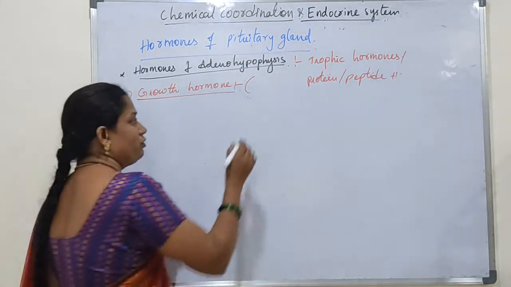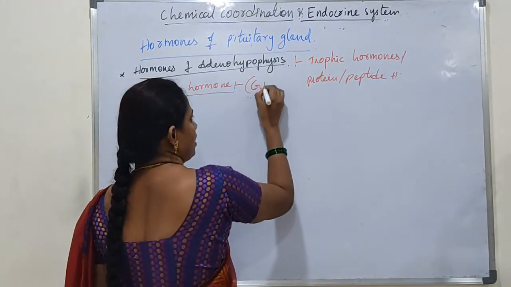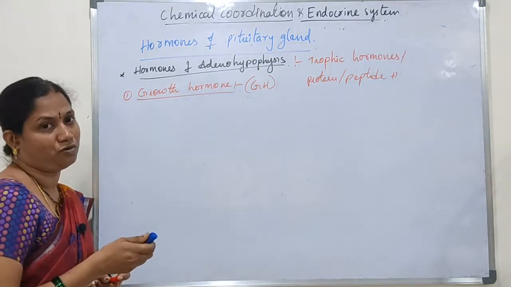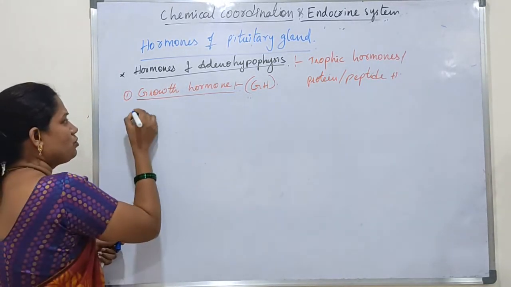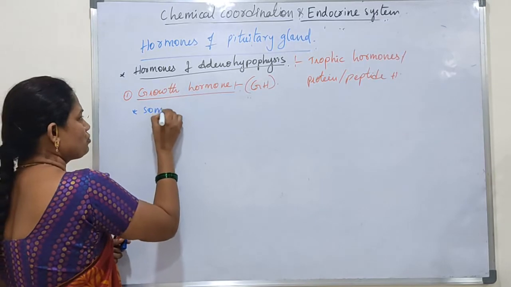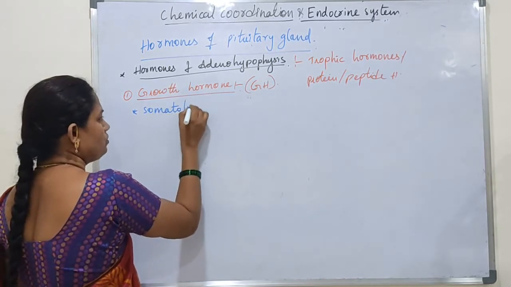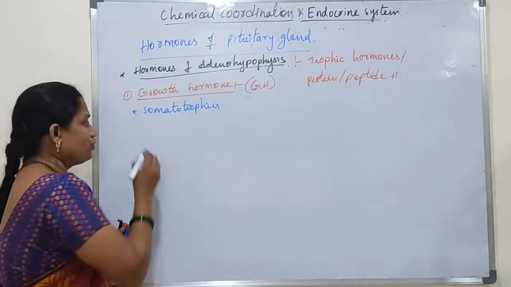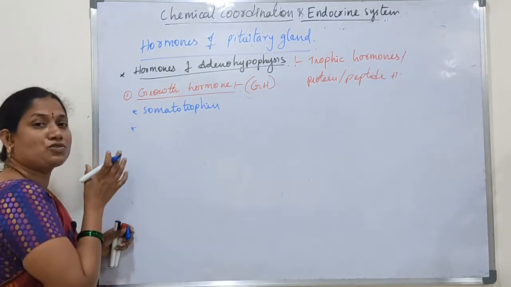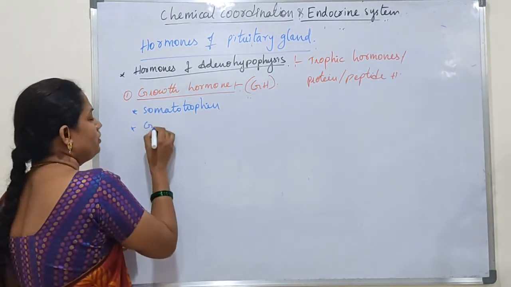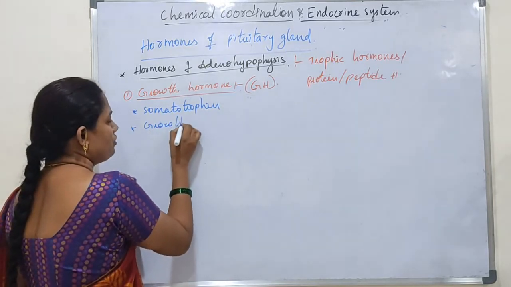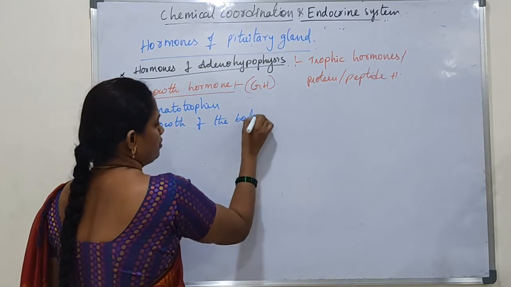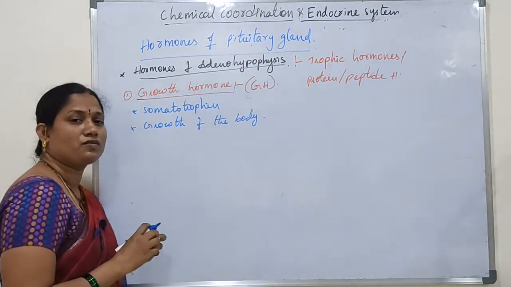The shortcut we can write is GH. GH is growth hormone, also called somatotropin. Generally growth hormone stimulates the growth of the body. This is the main function. How does it stimulate the growth of the body?